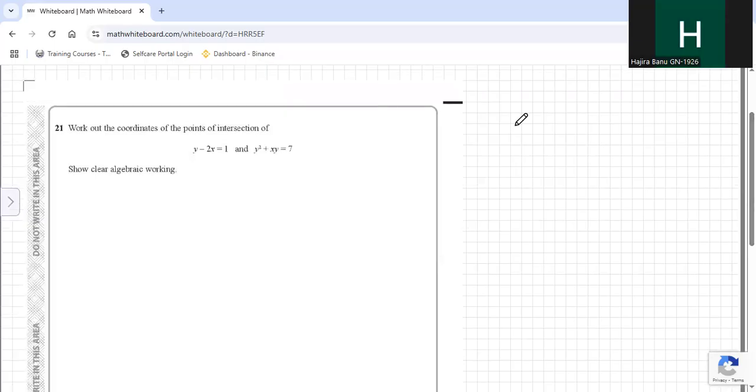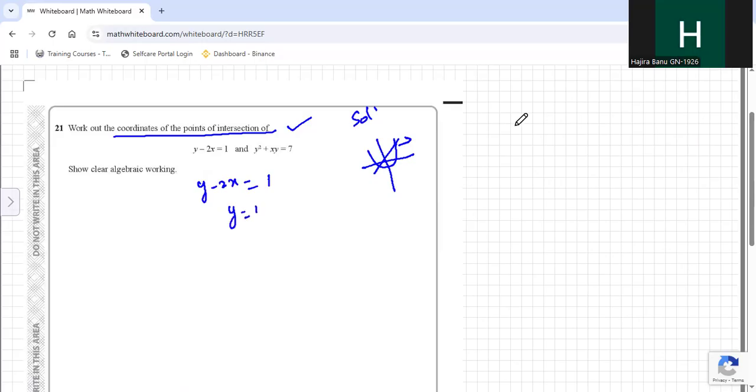Work out the coordinates of the point of intersection. So we have two graphs, a parabola here and then one is a line. We have to find the point of intersection of the parabola and the line. This question has been asked differently. It is similar to solving simultaneous equations. So you have y minus 2x equal to 1. You will take y equals 1 plus 2x. Now this y value you will substitute here.